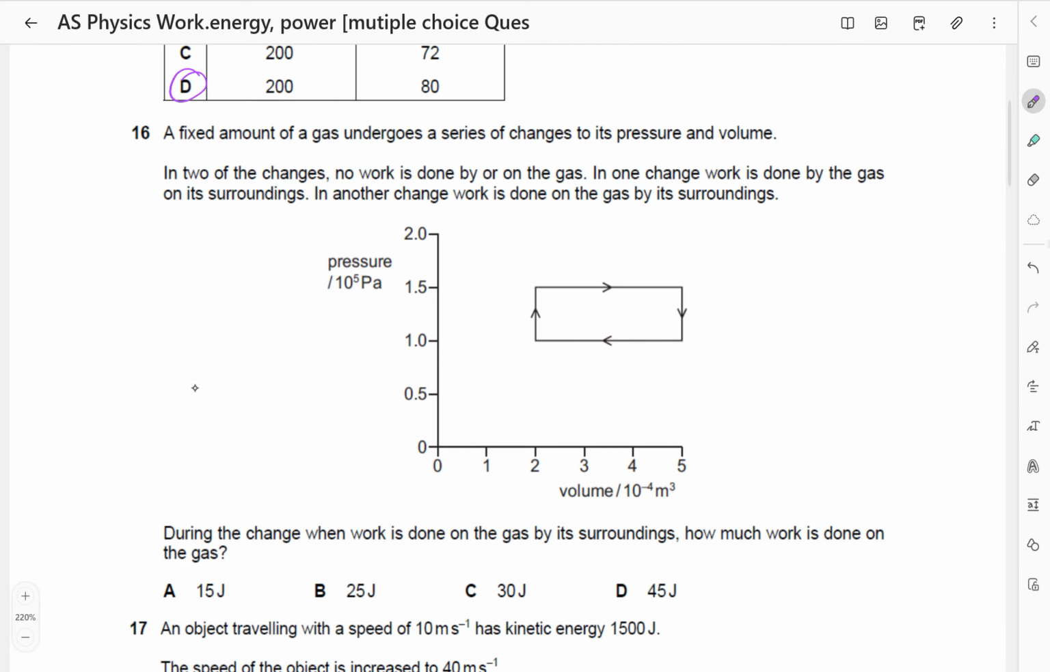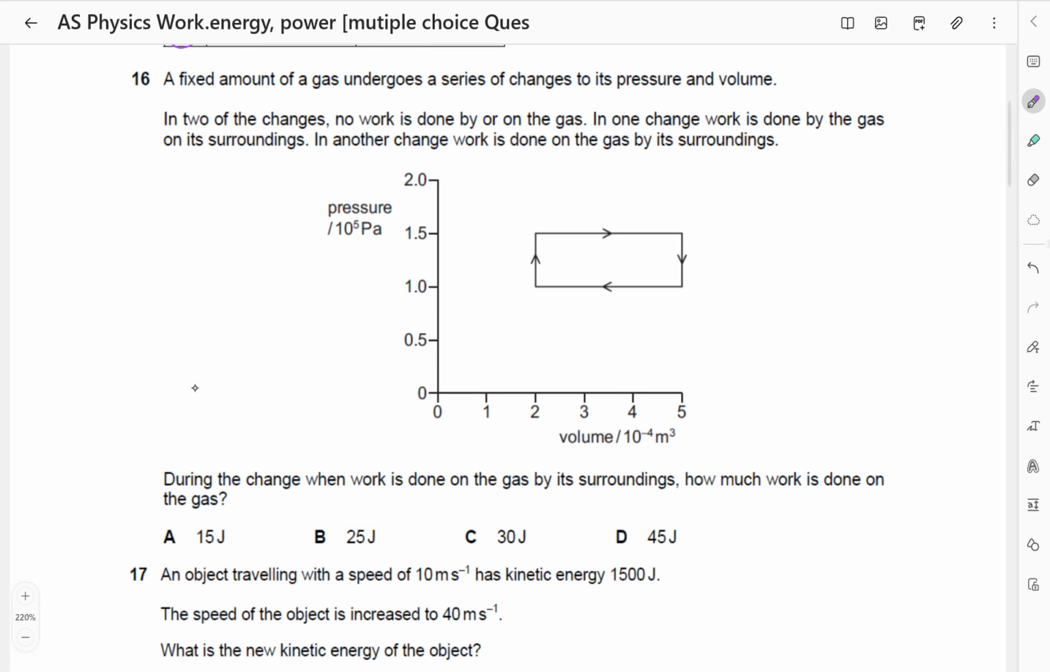A fixed amount of gas undergoes a series of changes to its pressure and volume. In two of the changes, no work is done by or on the gas. In one change, work is done by the gas on its surroundings. In another change, work is done on the gas by its environment. During the change when work is done on the gas, the volume must be decreasing. This is the part here, where the volume is decreasing, work is done on the gas by the surroundings.